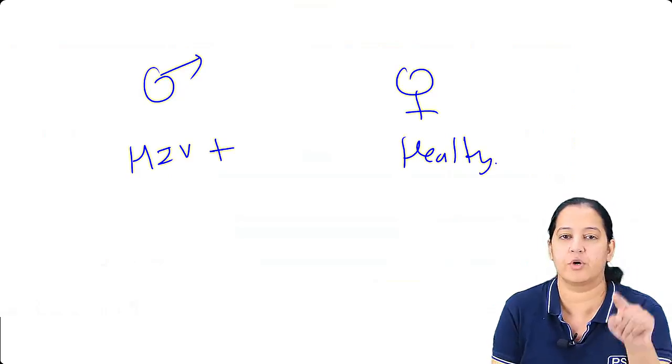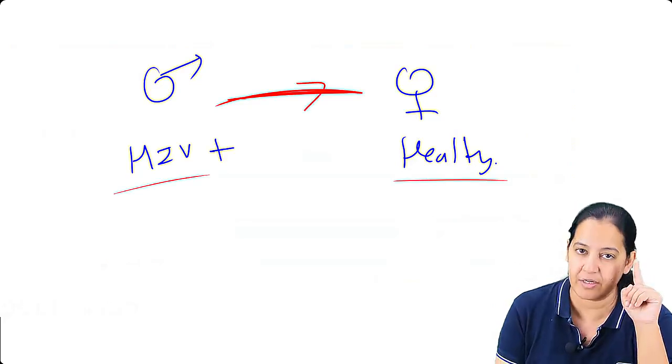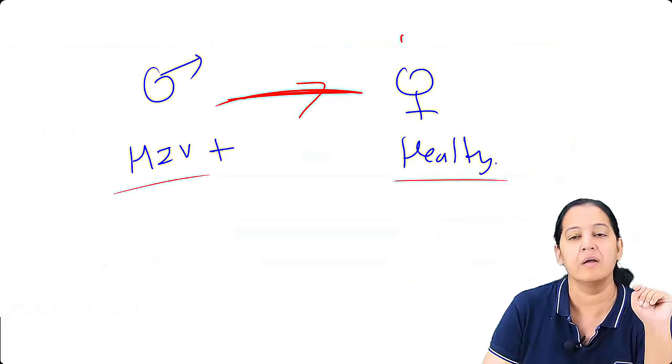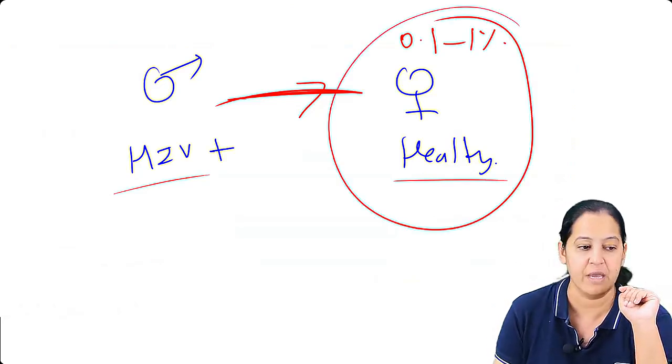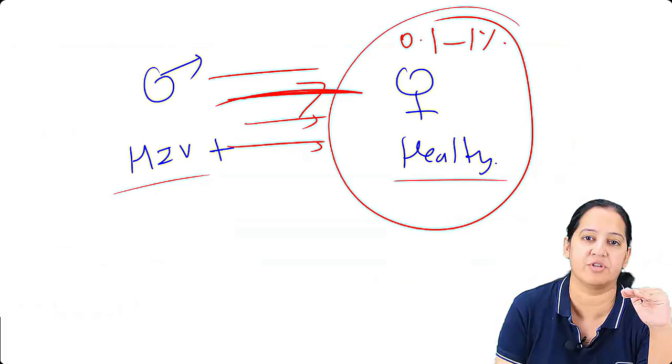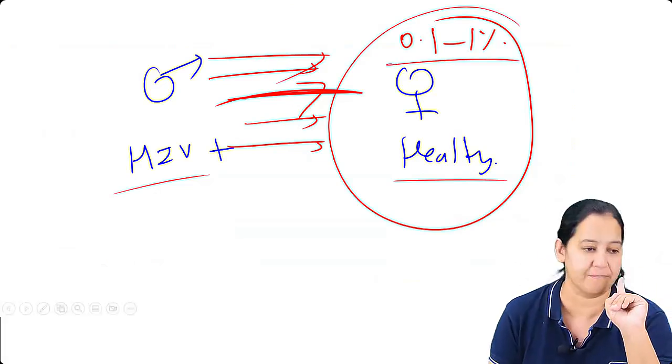They have sexual intercourse between them. The male is positive, the female is healthy. After intercourse, per penetration, there is only a 0.1 to 1% chance that she will get HIV. But it depends on how many penetrations, how many times of intercourse there are. Per coitus it's only 1% maximum.